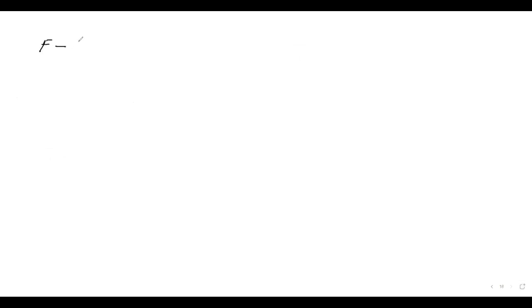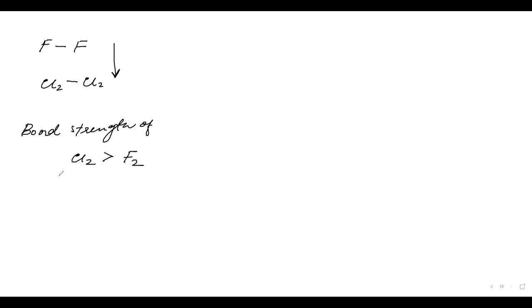If we have fluorine and fluorine, the F2 molecule, and we compare it to Cl2, what will happen here is the bond length will increase like this. Why will it increase? Because Cl has larger atoms. In a group, if we go down the group, the bond length will increase. But the bond strength of Cl2 is greater than F2.